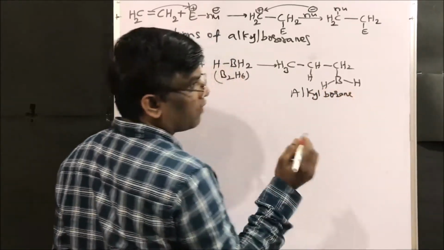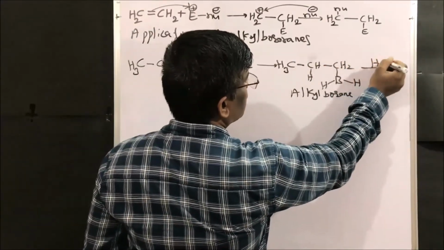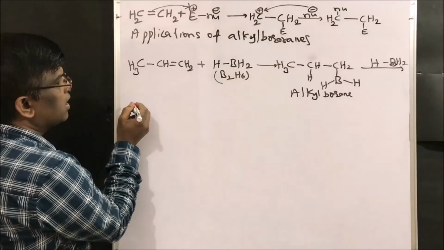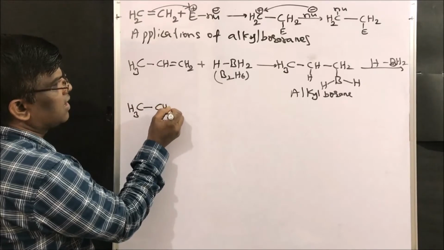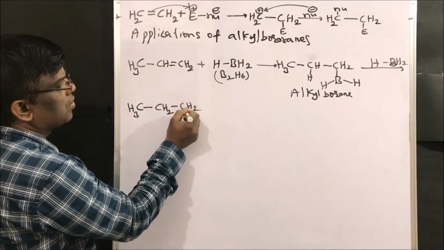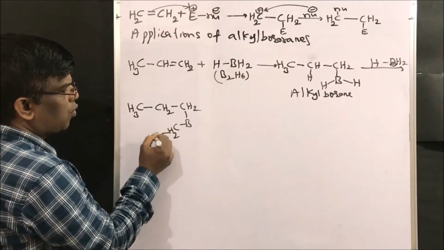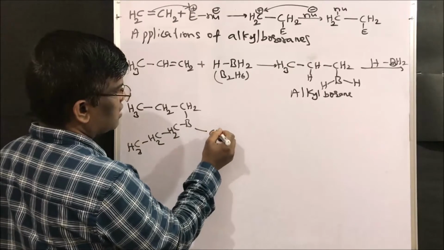This alkyl borane further adds to boron, that is BH2, which is there in the reaction mixture, to give what is the compound? Yes, CH3 CH2 CH2 boron CH2 CH2 CH3. The same addition reaction takes place, another propene will be added.